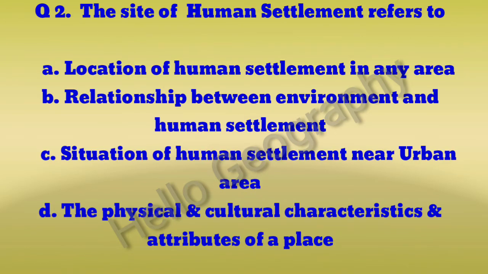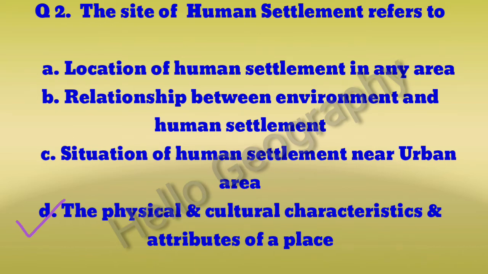Question number 2. The site of human settlement refers to. Options are: location of human settlement in any area; second, relationship between environment and human settlement; third, situation of human settlement and near urban area; and the last option, the physical and cultural characteristics and attributes of a place. What will be the answer? The last one is the correct answer.